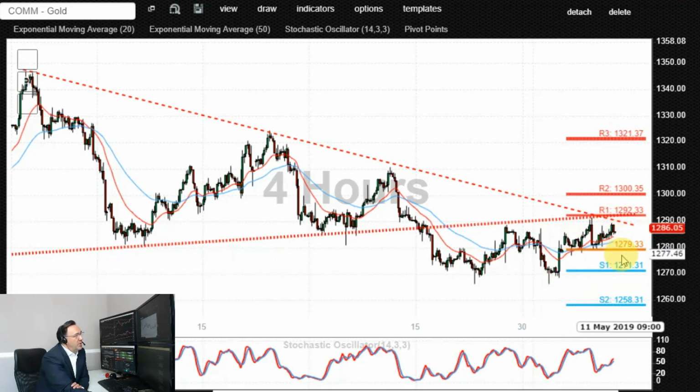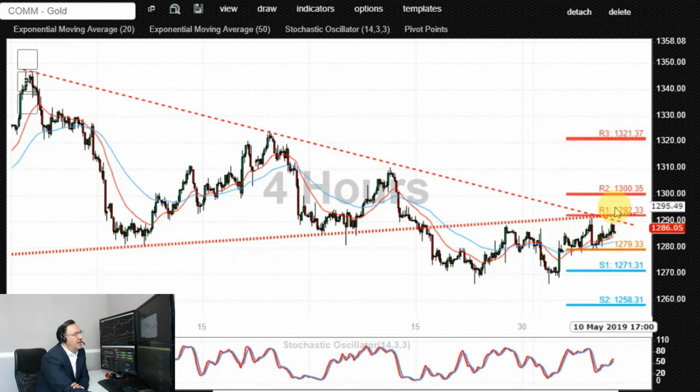If we see a dip lower and a flush below 1279, which is the initial downside support, that would incentivize bears to come in and engage, potentially targeting 1270, 1265, possibly 1258, maybe even 1240 to the downside.